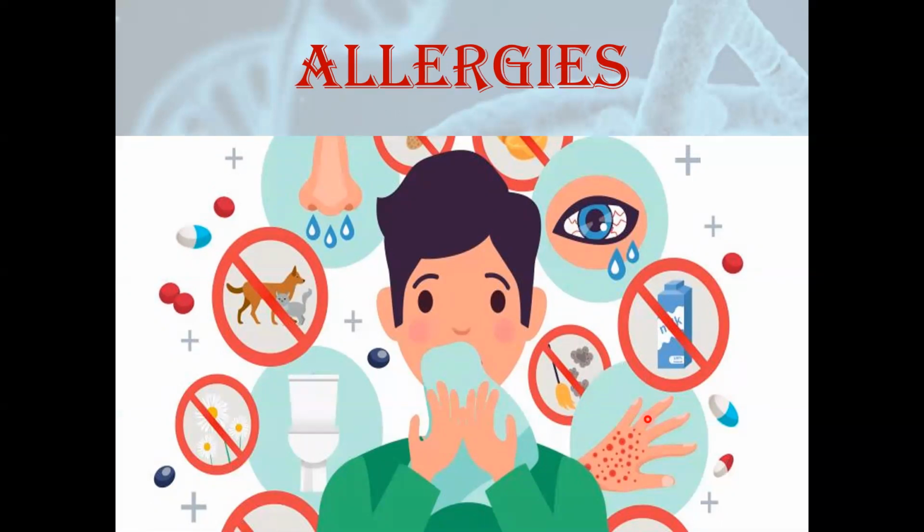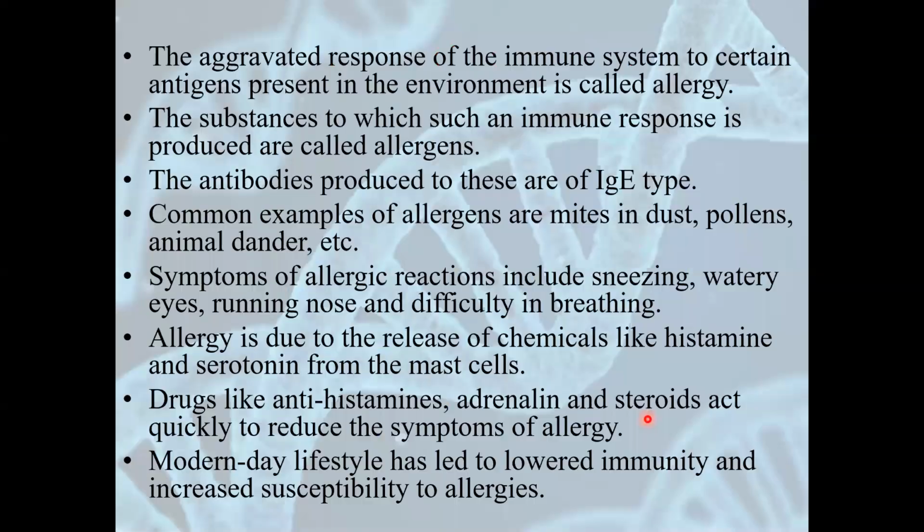There are some allergens in the environment. You might have heard that some people have an allergy to pollen grains, some have an allergy to rose, some have an allergy to dust. When these materials come in contact with the person, the immune system will respond in an extraordinary manner. There will be a lot of response of the immune system. It can also be called an aggravated response of the immune system to certain antigens which are present in the environment. And mind you, these allergens are different for different persons.